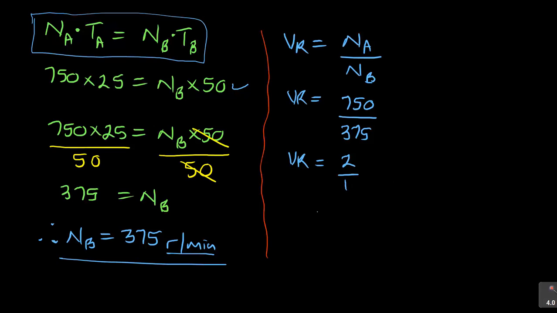So this is 2 is to 1. Remember, it's a ratio. You need to leave it in ratio form. So it's 2 over 1, then you say equal to 2 is to 1.